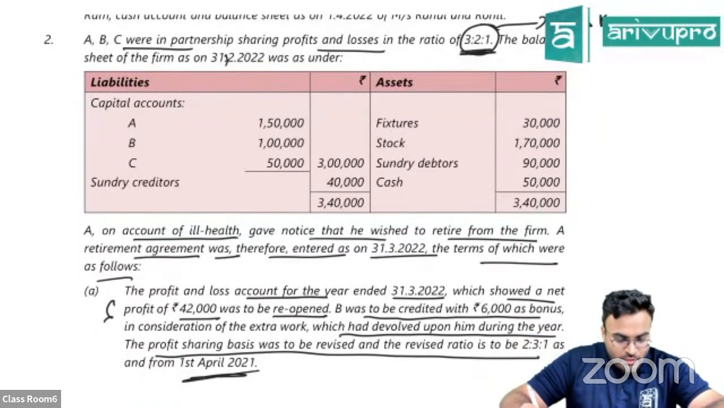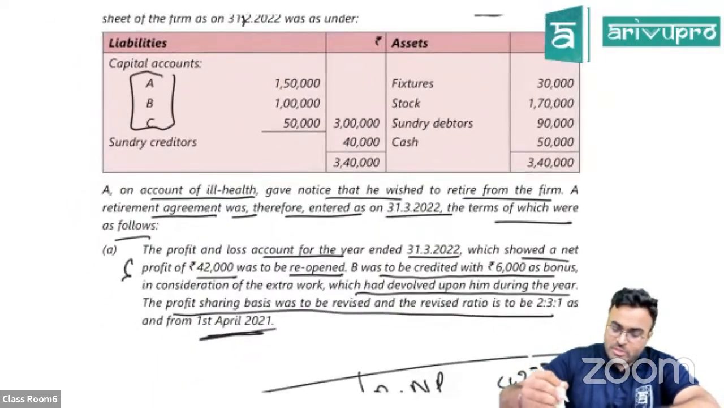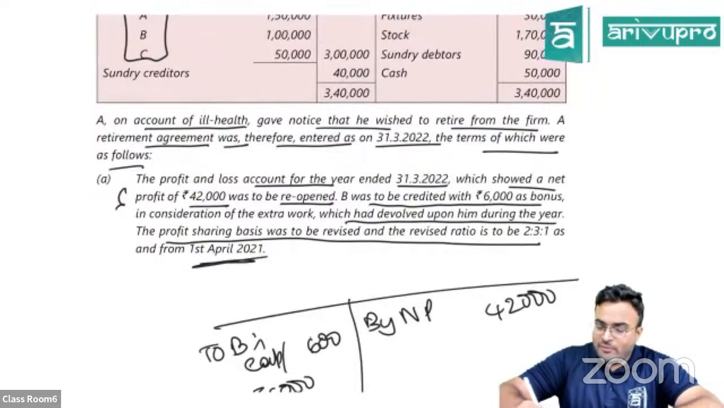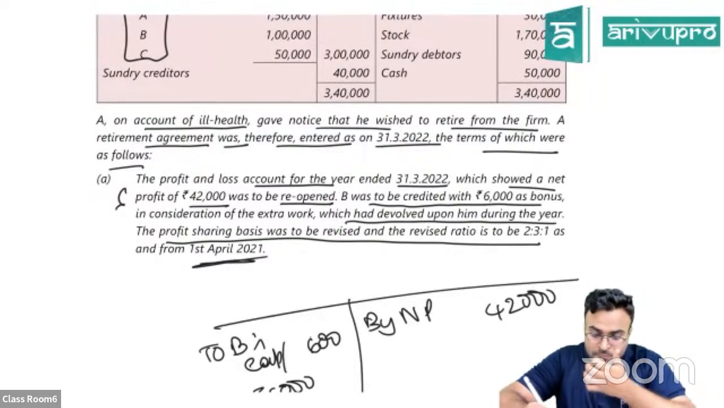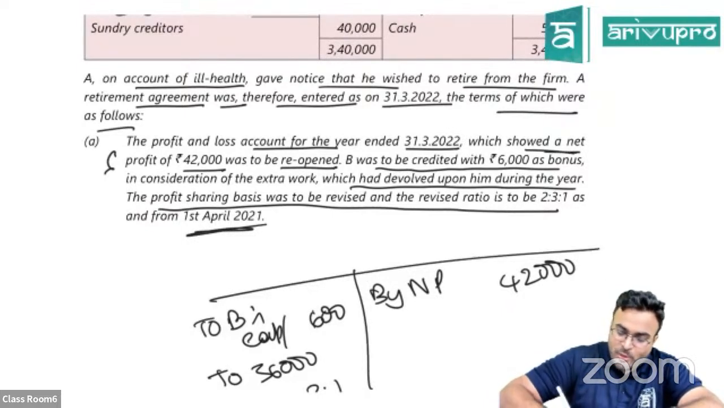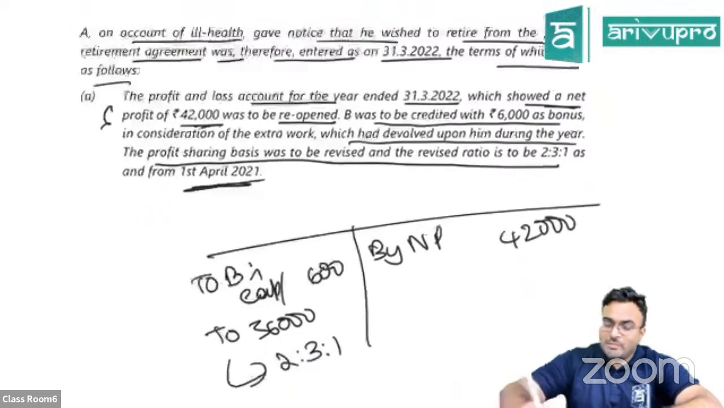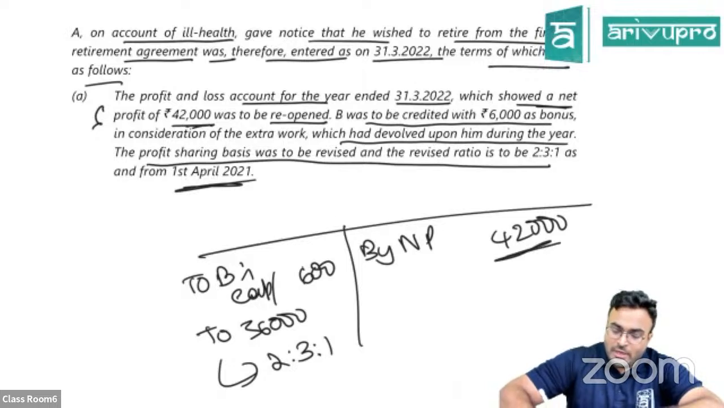I hope you can hear me now. Yes, audible. Okay. So you can see the balance sheet, A, B, C, capital accounts. Then A, on account of ill health, gave notice. A is going to retire here. Okay, A is retiring and the profit and loss account for the year ended 31st March 2022 is given, which showed a net profit of 42,000. Okay, they said it has to be reopened. That means bring the net profit back to P&L.